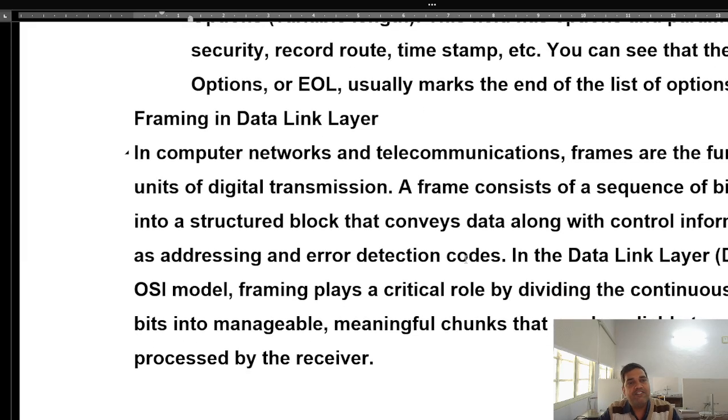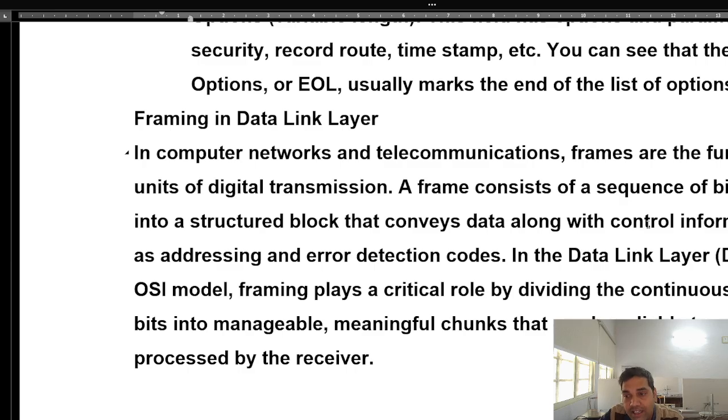So students, next is the framing in the data link layer. In a computer network and telecommunication, frames are the fundamental units of digital transmission. So at the data link layer, frames are there. A frame consists of a sequence of bits organized into a structured block that conveys the data along with the control link information, such as the addressing and error detection code.